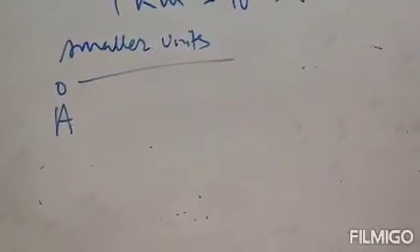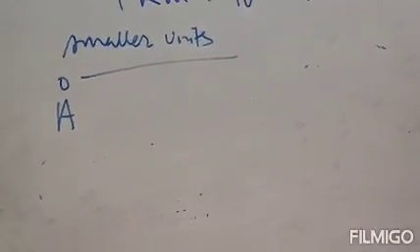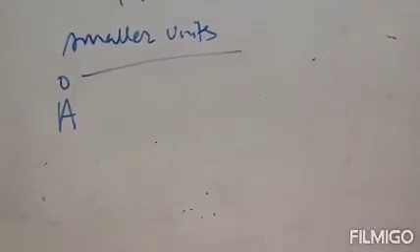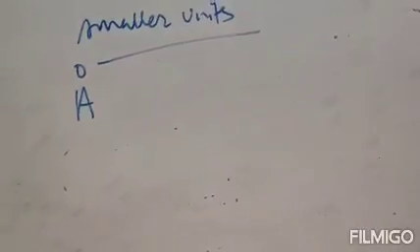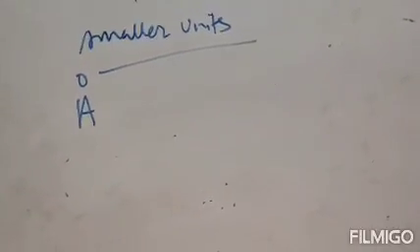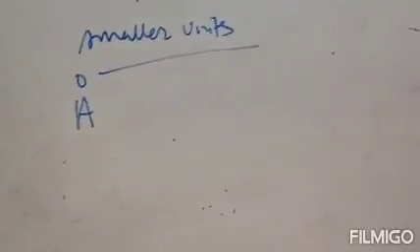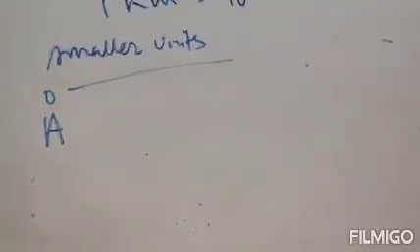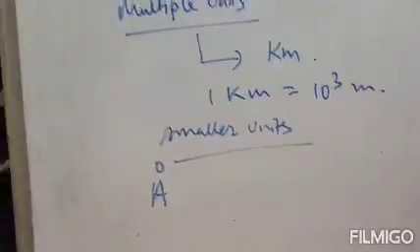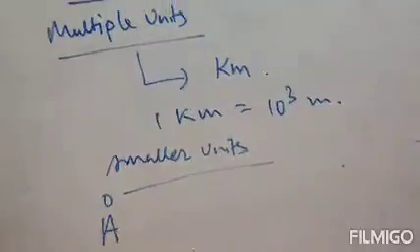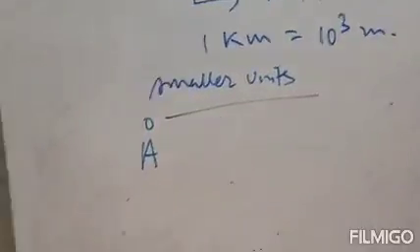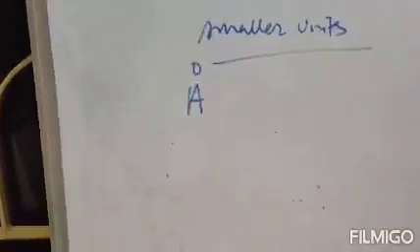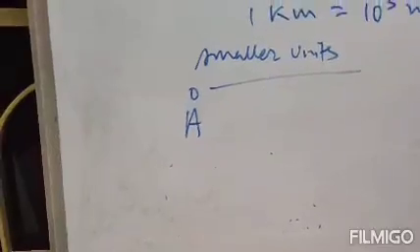Clear? Actually, angstrom is used to measure the radius of an electron orbit or the distance between two molecules. To measure a very small unit, angstrom is used. It is represented by this. So what is the relation between angstrom and meter, and angstrom and centimeter?